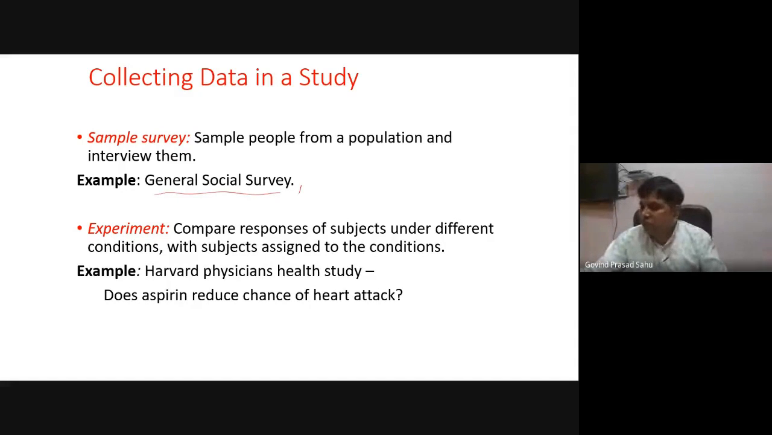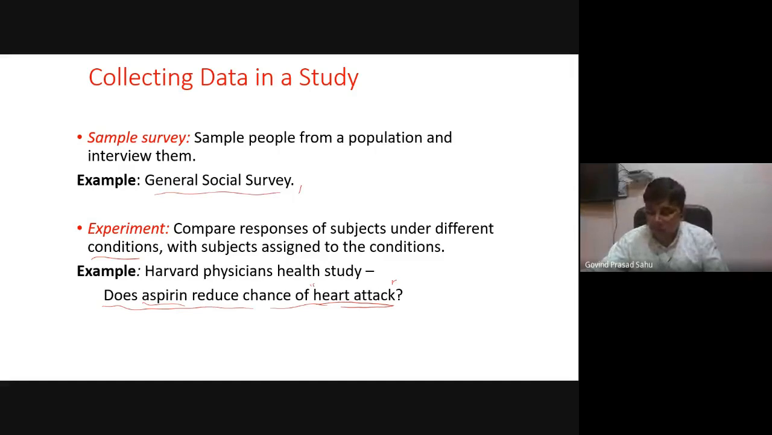Experimental: compare responses of subjects under different conditions, with subjects assigned to the conditions. For example, does aspirin reduce the chance of heart attack? This is the question we want to answer, so this is our research objective. Aspirin is a kind of drug. The question is, if someone takes the medicine aspirin, does it reduce the chances of heart attacks?